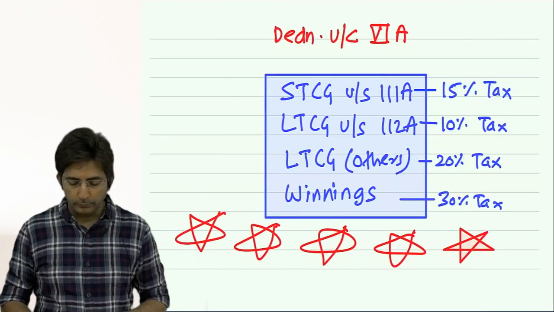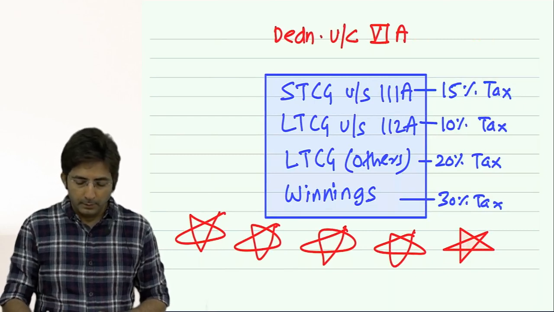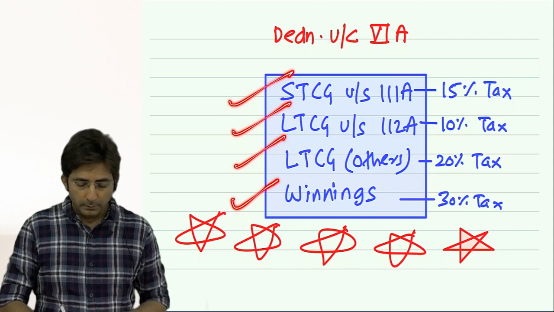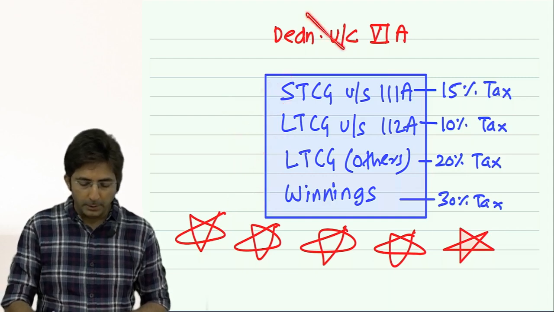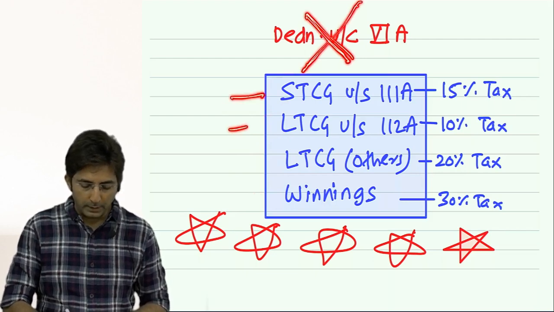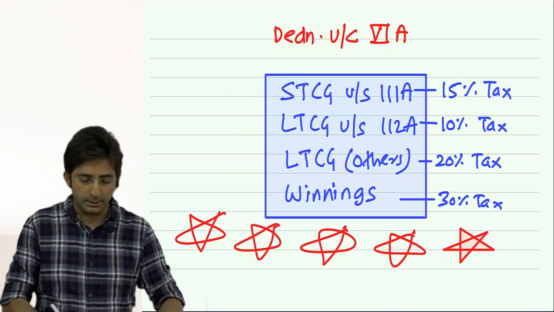One last point of this chapter. Look here. There are 4 incomes which are not eligible for chapter 6A deduction.